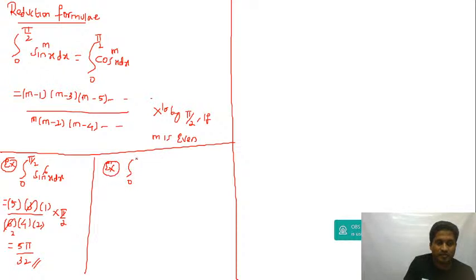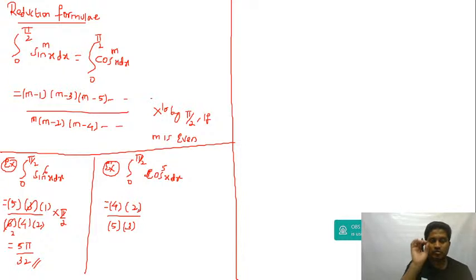Now another example. Let's say you have 0 to pi by 2 of sine or cos to the power of 5, same logic. m minus 1 will be 4, then 2 less it will be 2, divided by 5, then 2 less it will be 3, and then don't multiply by pi by 2. You will multiply by pi by 2 only when m is even. So this becomes 8 by 15.